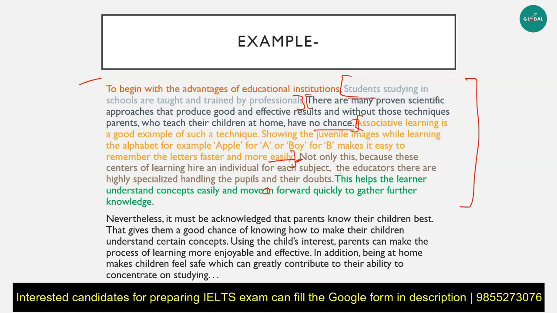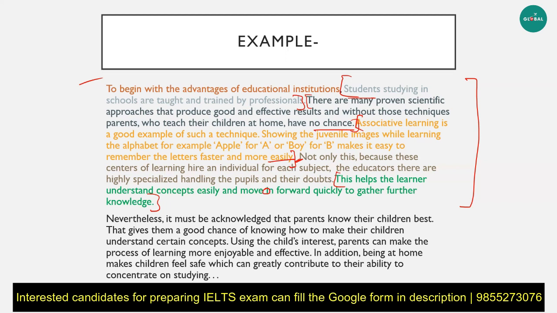This part is the conclusion, as in these are the reasons why traditional schools can actually be great, because they can help the child go faster and they will have an environment where they can learn as much as they want to. So if you look at it as a whole, it is how a body paragraph is actually structured. First of all, introduce, then point, explanation, an example, point two, and then conclude. It doesn't have to be very complex. If you really think about it, it goes in a very smooth flow.